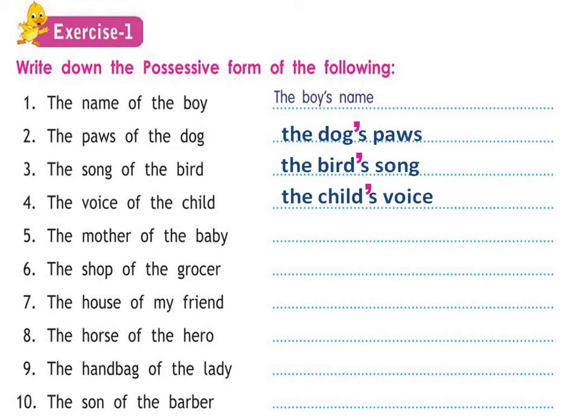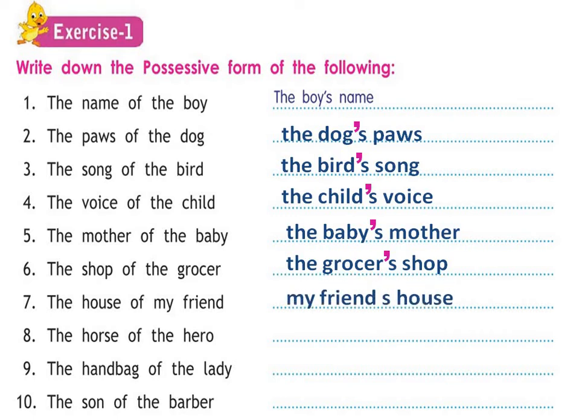The mother of the baby. Whose mother? The baby's mother. Apostrophe will be between Y and S because baby is singular here. The shop of the grocer. The grocer is singular. The grocer's shop, and after R we will add apostrophe S. The house of my friend. Whose house? My friend's house. So you will add apostrophe between D and S.